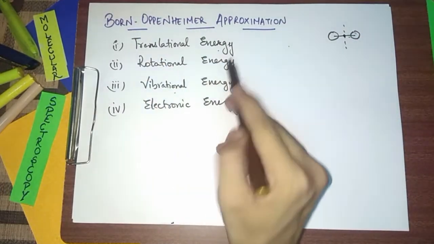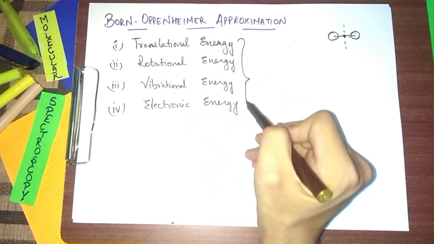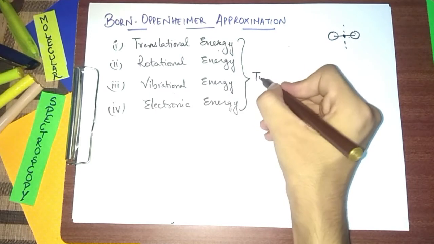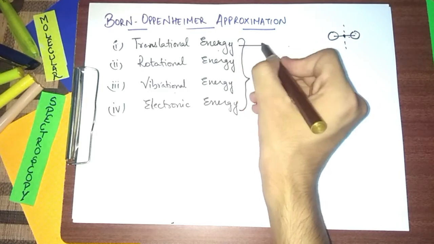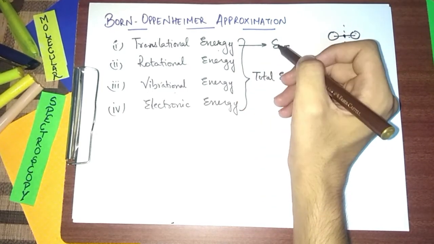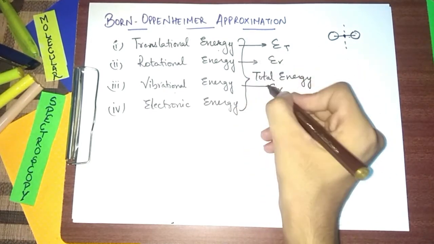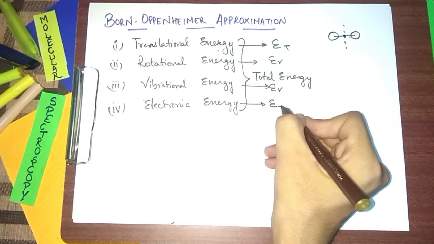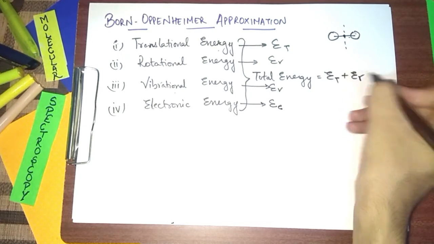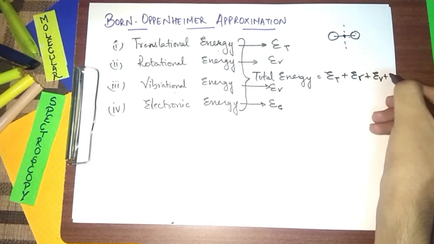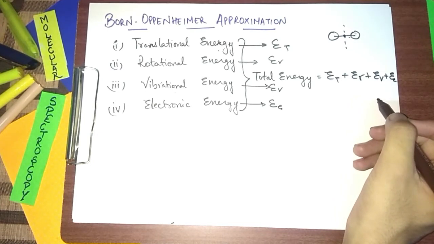What Born-Oppenheimer says is that the total energy of the molecule is the sum of all these 4 energies. This is equal to the total energy. So I can write translational energy as ET, the rotational energy as ER, the vibrational energy as EV, and the electronic energy as EE. The total energy is equal to the sum of ET plus ER plus EV plus EE. So this is the Born-Oppenheimer approximation.